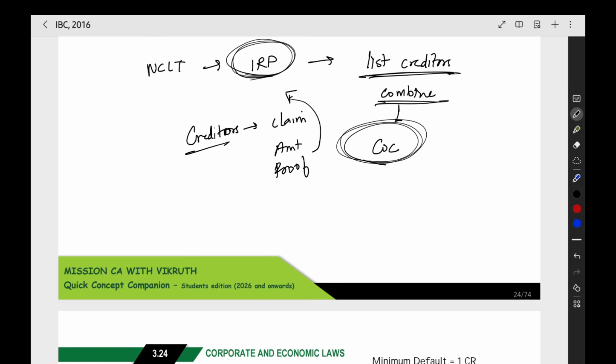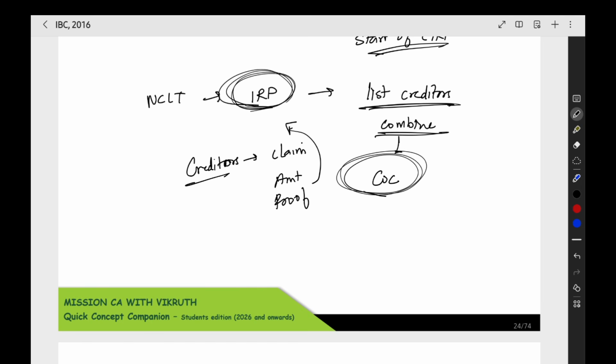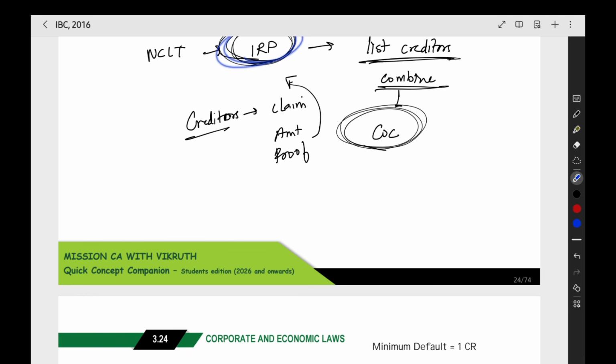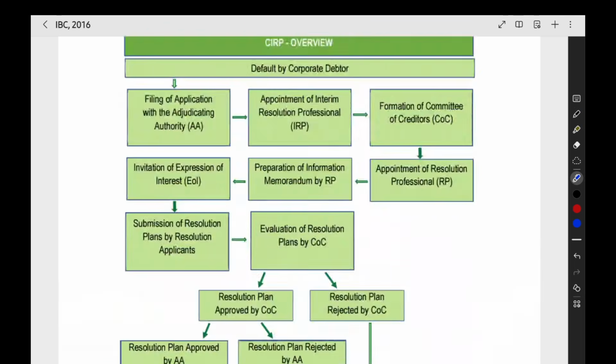After this committee of creditors is appointed, what they will do is that this is an interim resolution professional. Interim means temporary. So it is a temporary resolution professional. Now we have to appoint a permanent resolution professional. For this, the committee will make a meeting and then they will appoint the permanent resolution professional who is called as RP, resolution professional.